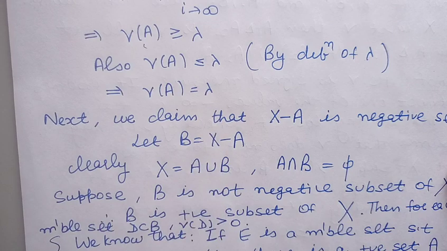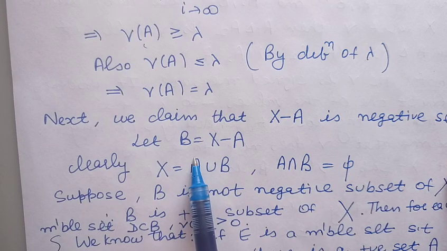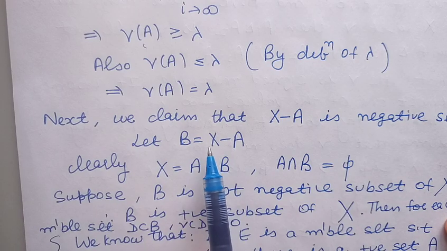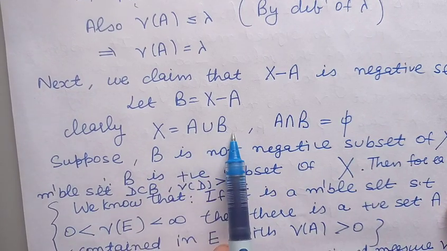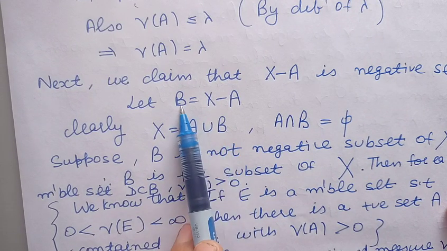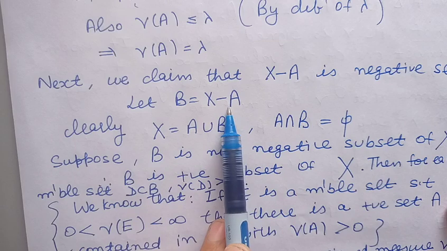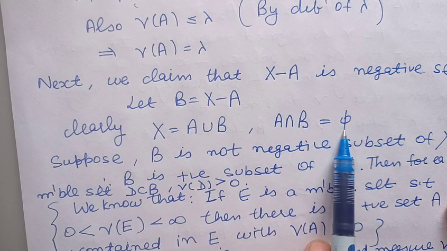Now, because we are to decompose X into the union of two sets, one of which is positive and the other is negative, we have obtained a positive set A. Now we are to obtain a negative set B such that X is the union of those two sets. So let us take B as the complement of the set A. Clearly we can write X as A union B because we have taken B as the complement of the set A. So A and B are disjoint sets.